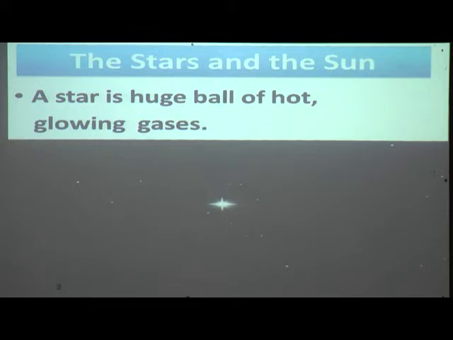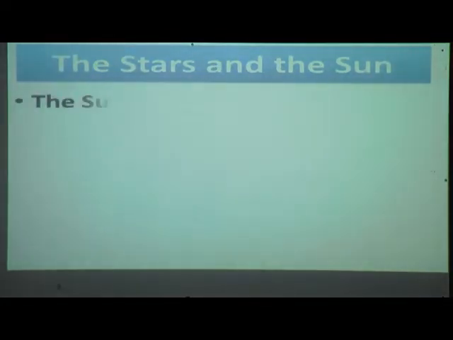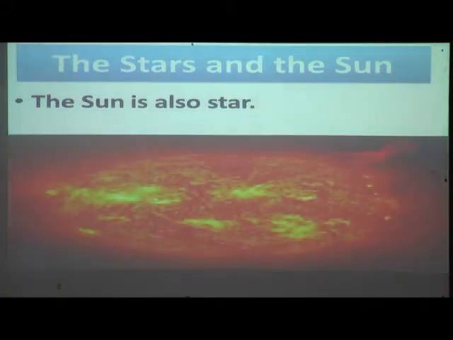They are made up of glowing gases and it is very hot. The sun is also a star. Yes, it is also made up of glowing gases. So we can say the sun is a star.